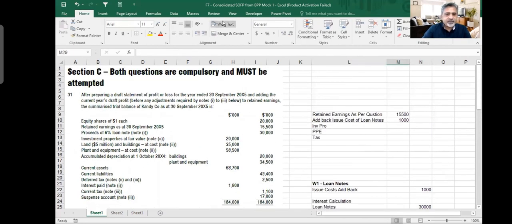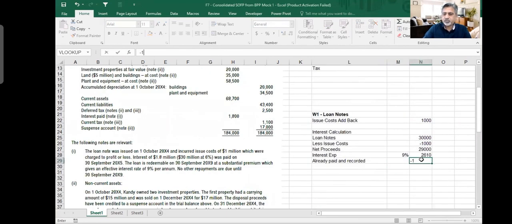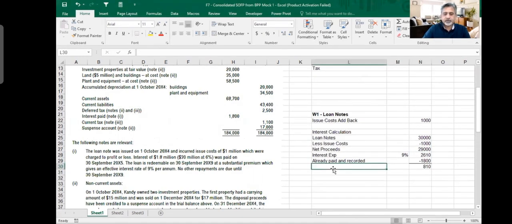How much they paid? They paid this 1.8 million interest paid. So this is paid and recorded. So I just want to see the difference. So minus 1800. So this I would say that 810. So balance to be charged to P&L.